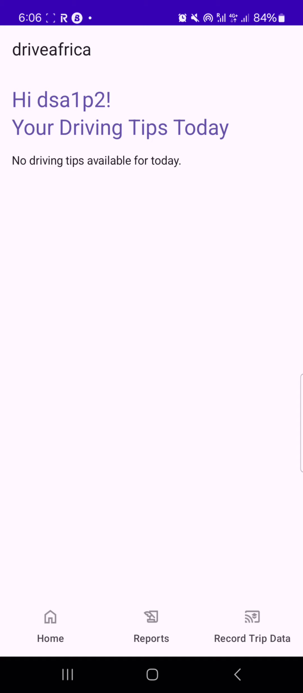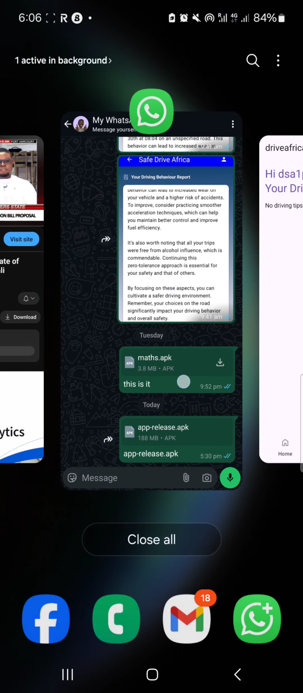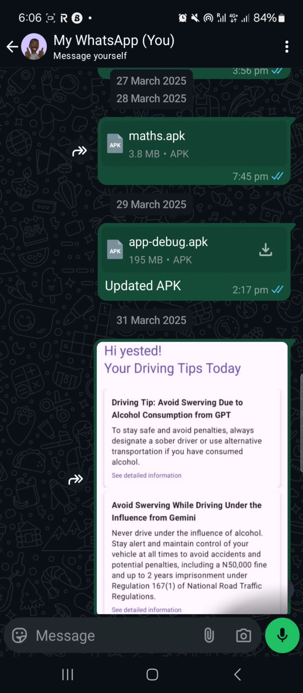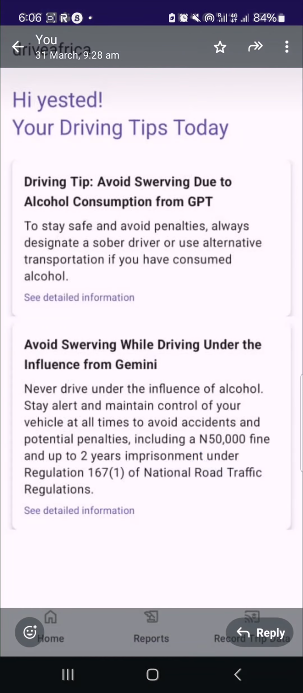One tip is generated using Google Gemini. Another tip is generated using ChatGPT. Those are the 2 tips that will display on top. Let me show you. I can go quickly to my WhatsApp and show you if I have that. Yes, so this is how the tips look.